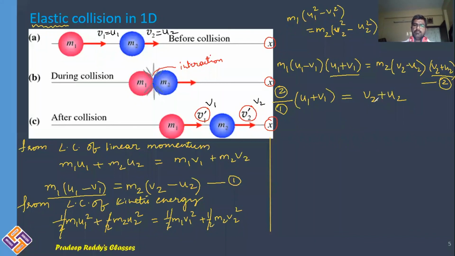Now bring u2 to the other side: u1 minus u2 is equal to v2 minus v1.